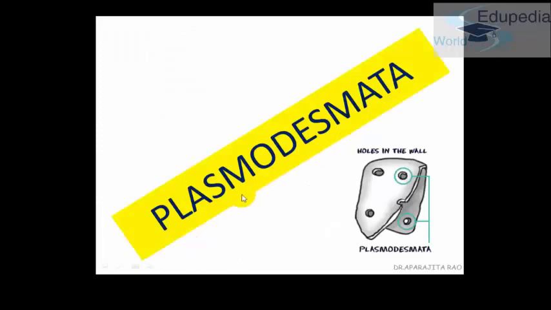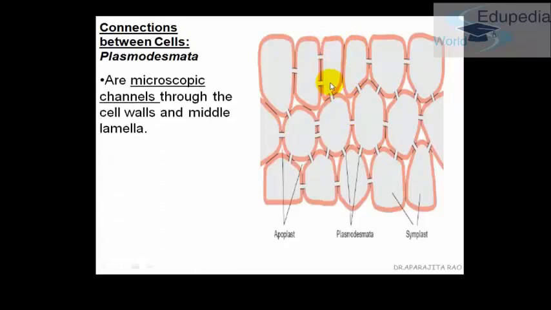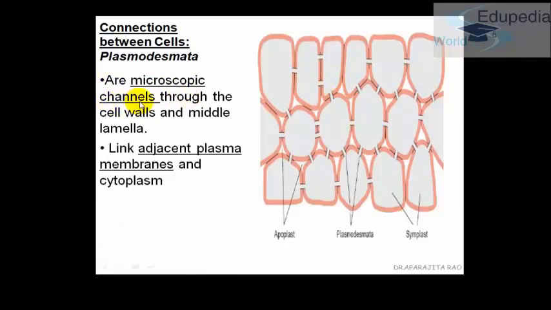Now comes the plasmodesmata. I just told you that cell walls are connected to each other. So how are they connected to each other? Just look at this diagram right here. These cell walls have some small channels like doors. These doors or openings or microscopic channels are known as plasmodesmata.